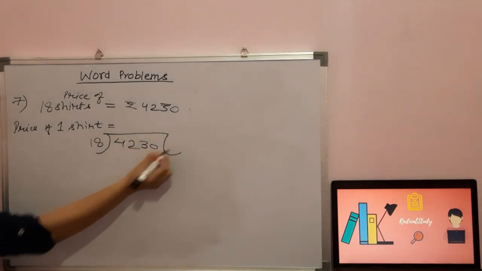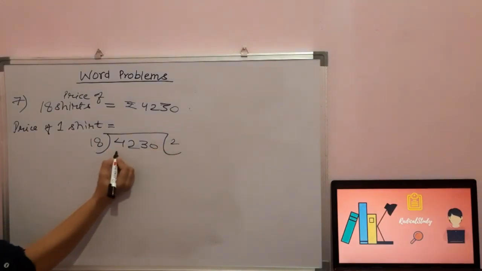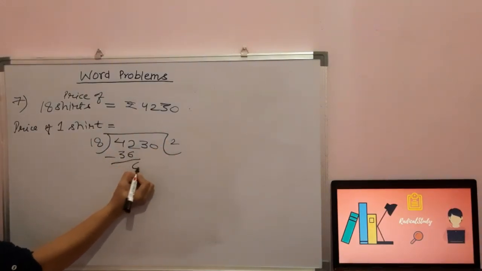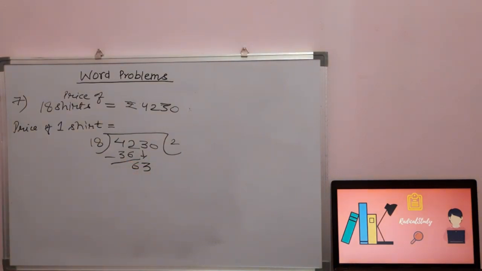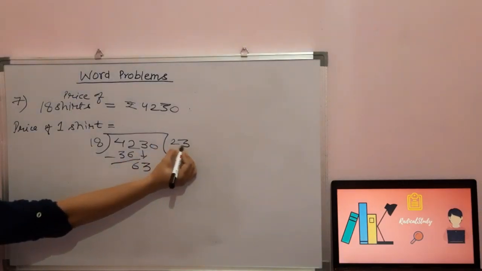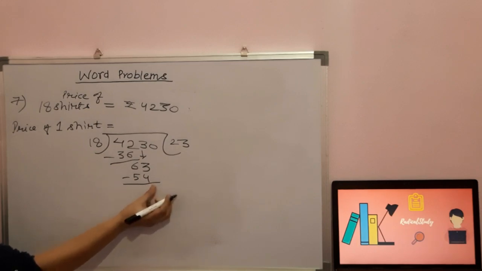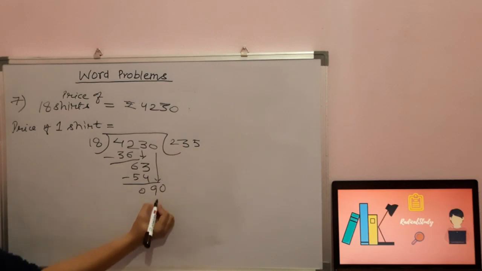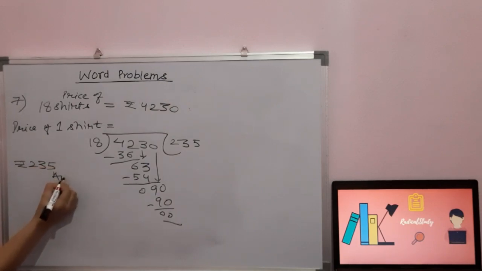Now when I divide it, what will be the answer, students? 18 2s are 36. Now here it will be 63. Now 18 3s are 54. Here it will be 9 and 0 will be dropped down. 18 5s are 90. Now what is the question? The price of one shirt is ₹235. This is your answer. Right students?